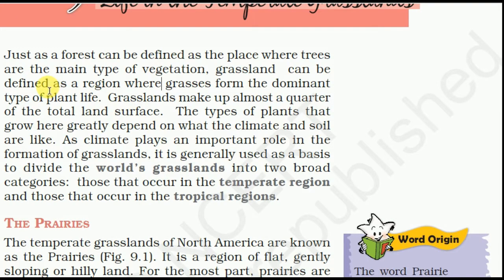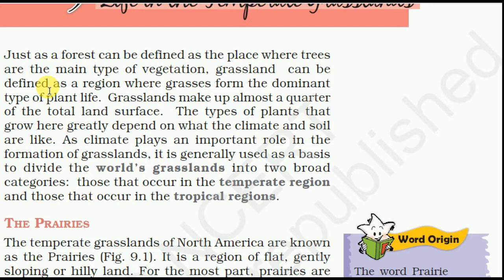Just as a forest can be defined as the place where trees are the main type of vegetation, grassland is defined as a region where grass forms the dominant type of plant life. Grasslands make up almost a quarter of the total land surface. The types of plants that grow here greatly depend on the climate and soil. As climate plays an important role in the formation of grassland, it is generally used as a basis to divide the world's grasslands into two broad categories: those that occur in temperate regions and those that occur in tropical regions.